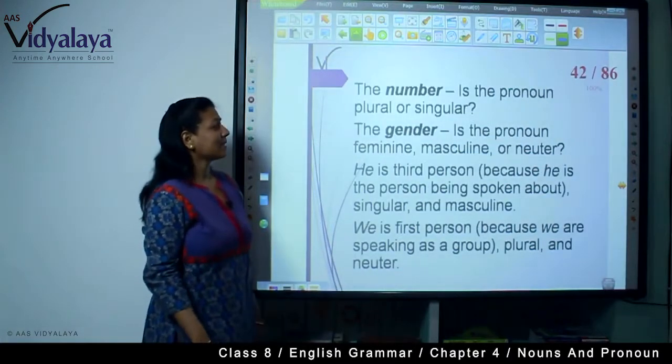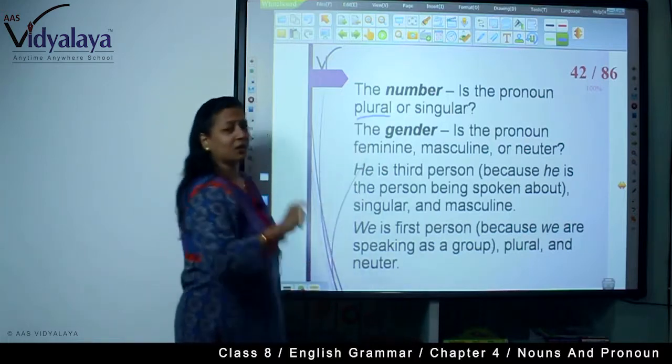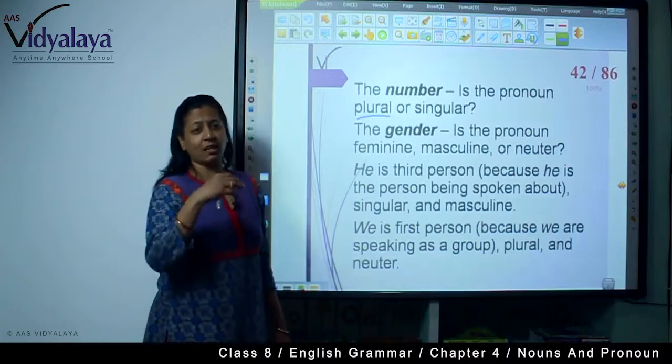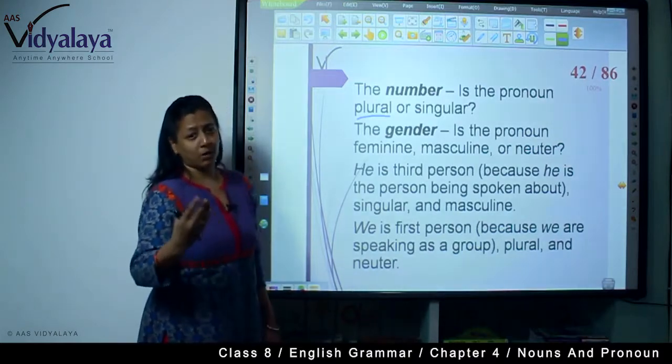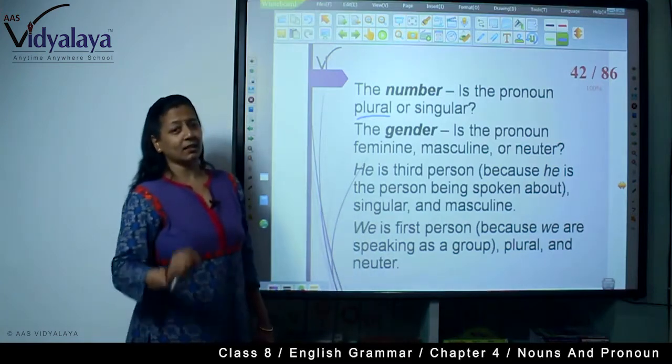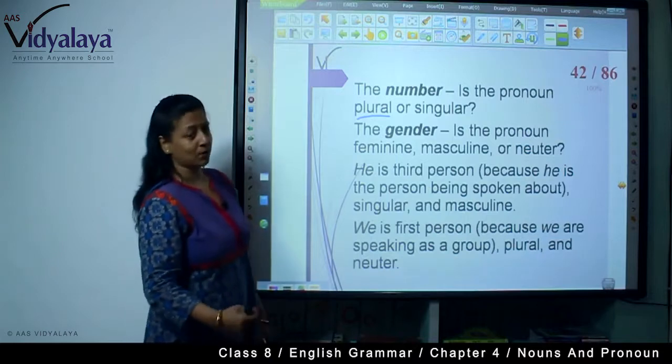The number: is the pronoun plural or singular? For plural we will write we, they, right? And for singular he, she, or a name, a proper name. So we can understand whether the person or the pronoun is singular or plural.